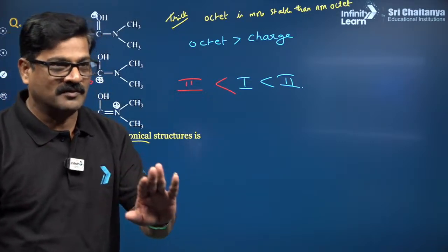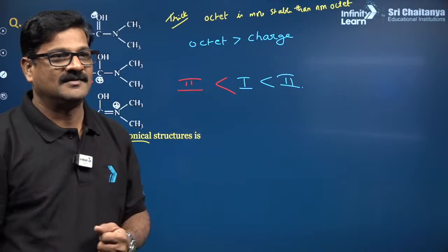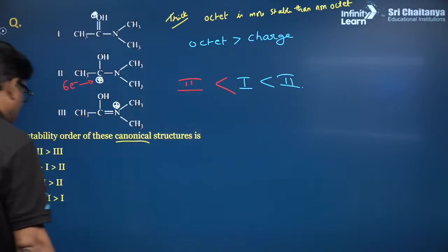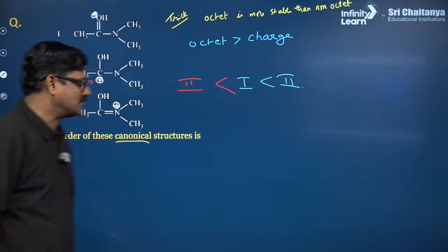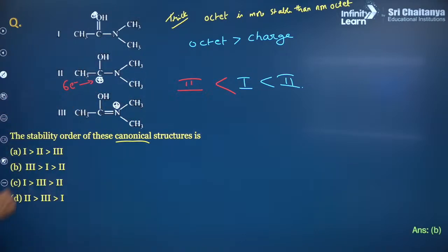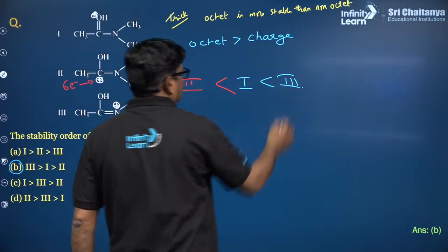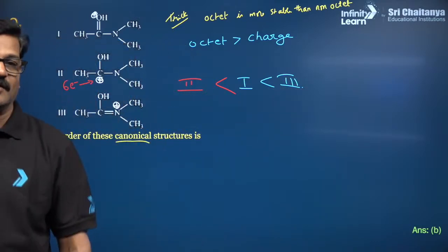Ananya, no problem. I am here. Okay, no problem. Watch the recording. So this gives you the correct answer for this question, children. It is going to be B. 3 is more stable than 1, and 2 is the least stable. Did you write it? Got it? Clear?